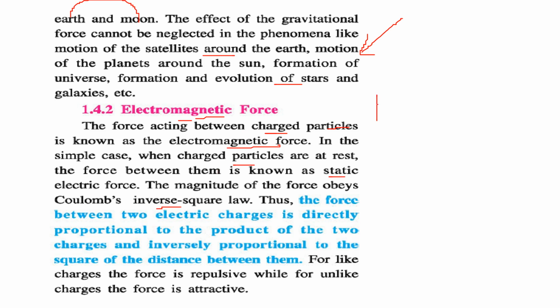So the force between two electric charges is directly proportional to the product of the charges Q1, Q2 and inversely proportional to the square of the distance between them. If we have like charges, the force is repulsive. If the charges are unlike, the force is attractive.